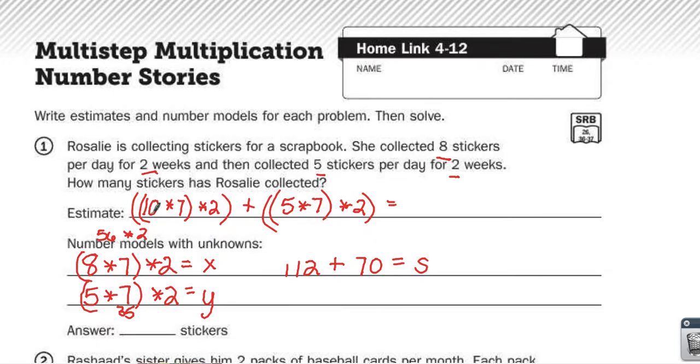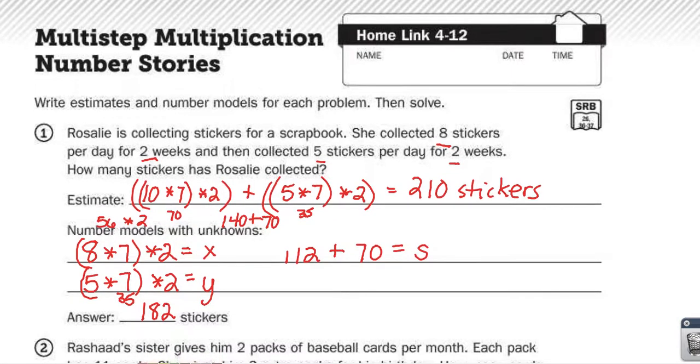Equals, all right, 10 times 7 is 70, 70 times 2 is 140. 5 times 7 is 35, times 2 is 70, so 140 plus 70, I know that 14 plus 7 is 21, so that'd be 210. So my estimate is about 210 stickers. When I actually solve, 112 plus 70 would be 182 stickers, which is kind of close to 210. I would say that's an appropriate answer.